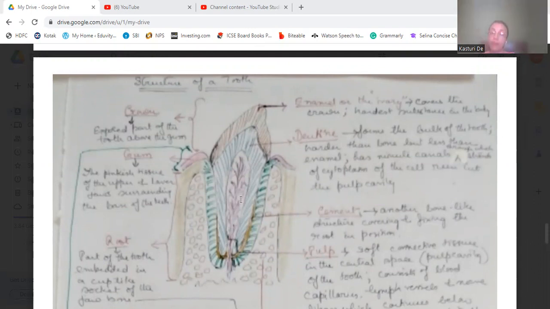It is also called pulp, which consists of soft connective tissues in the central space, and it has the blood vessels, blood capillaries, lymph vessels, and nerve endings. Yes, nerve fibers.